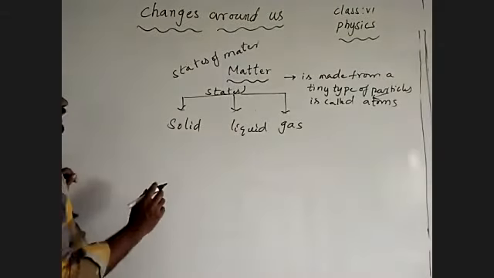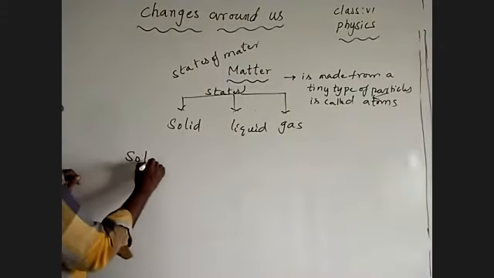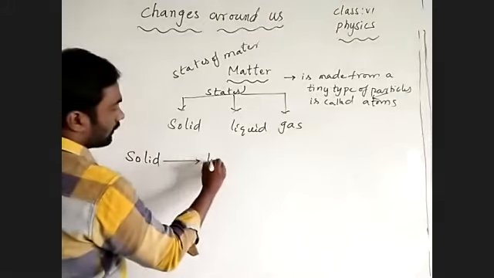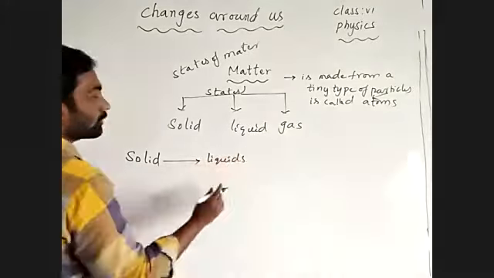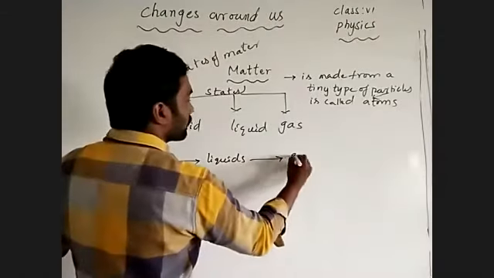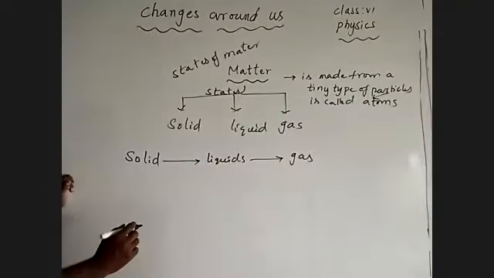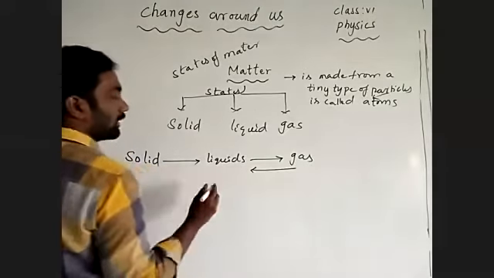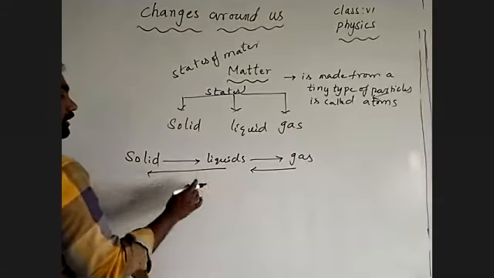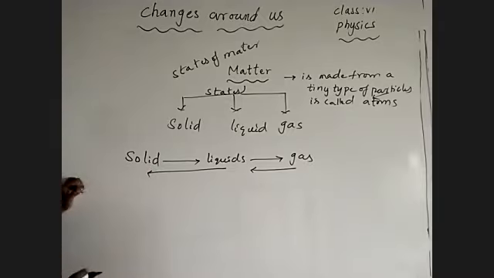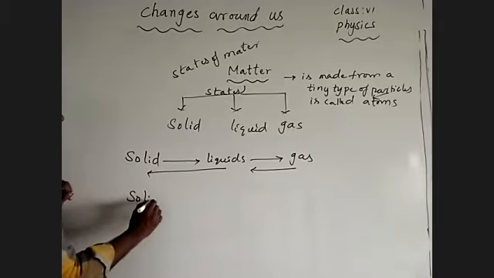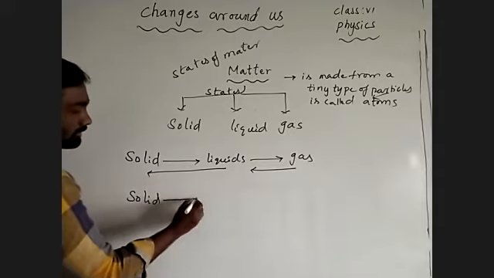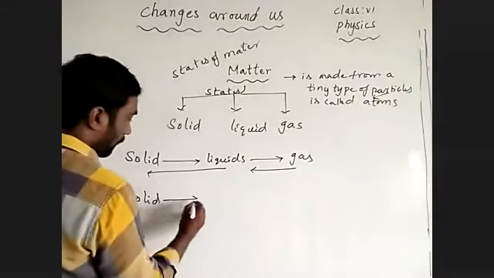See here, when we give heat energy to solids, they can convert into liquid, and when we give heat energy to the liquid, it converts into gas. At the same time, by decreasing the heat energy of the gas, it converts into liquid. By decreasing heat energy of the liquid, it converts into solid. That's why these are reversible changes.